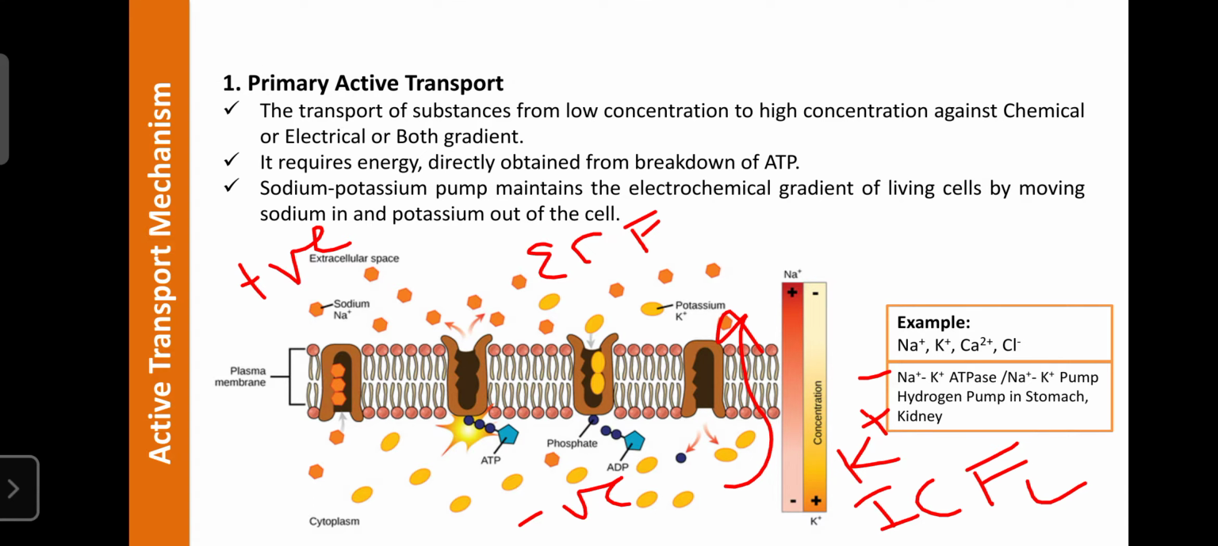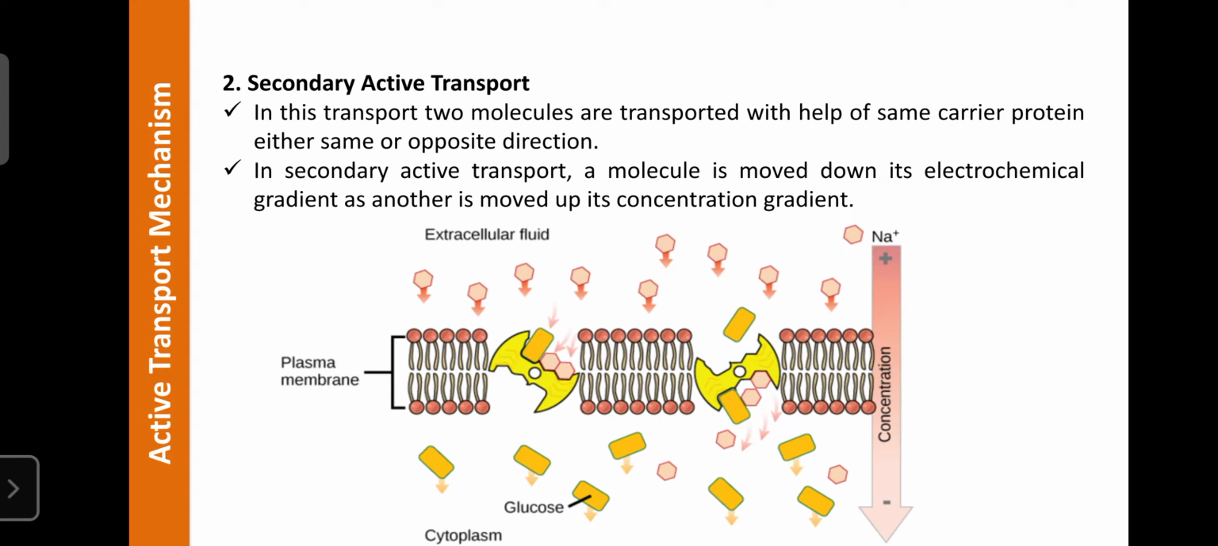So the next one is the secondary active transport. As the name indicates, two molecules are transported simultaneously with the help of certain carrier proteins, maybe in the same direction, maybe in the opposite direction. Such movement of substances from low concentration to high concentration, either in the same direction or in the opposite direction, is known as secondary active transport.